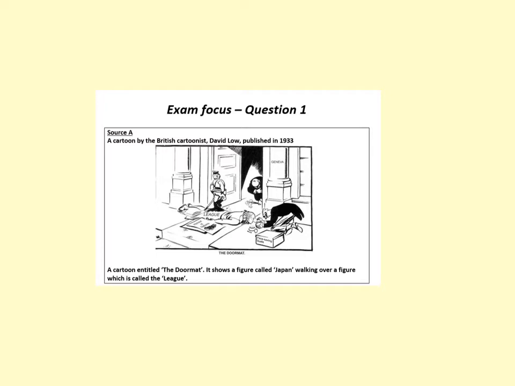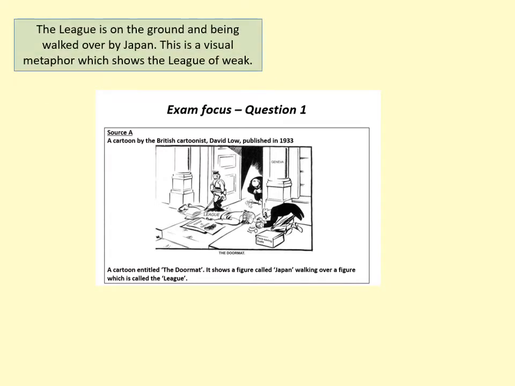It's by a British cartoonist, David Low, who's actually quite famous in the 1930s, and produces a lot of cartoons about things like appeasement and the League of Nations. If you look at the cartoon, you can see that Japan is portrayed as a figure who is walking over the League of Nations. So that obviously shows that David Low is quite critical of the League of Nations, and he was against the League of Nations during this time. So you've got that visual metaphor of the League of Nations being walked over by Japan.